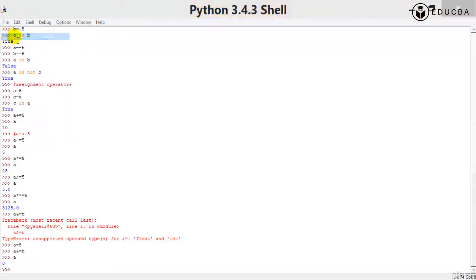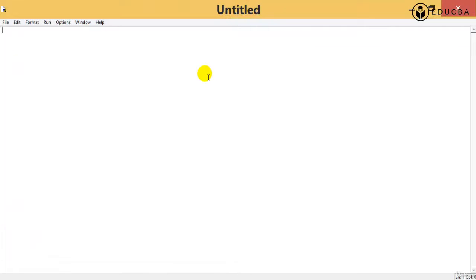Now let me make a new file, and I'll start with one of the most famous loops that are used. It is called the while loop. What does a while loop do? I'll give you a simple example. I want to add one n number of times, and that n can be given by the user. So I need to take it from the user. How will I take it from the user?